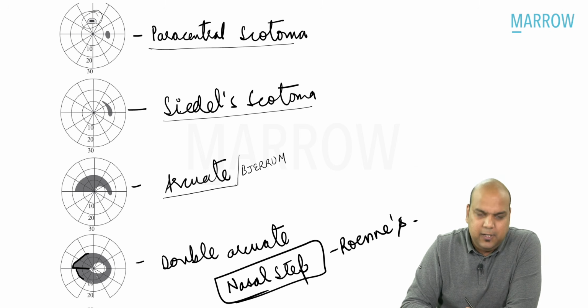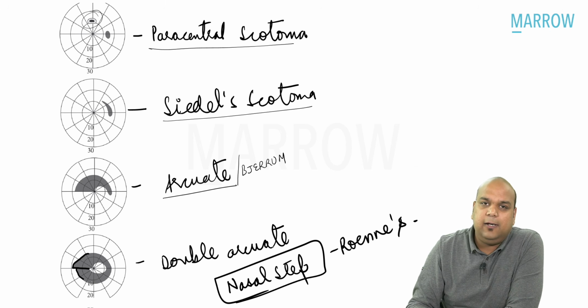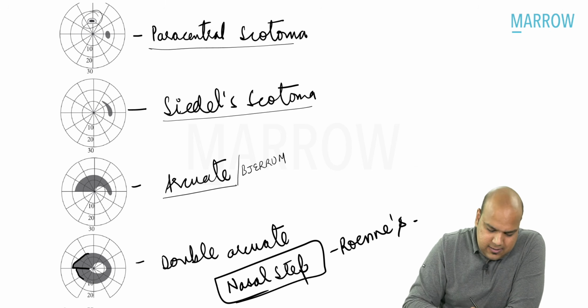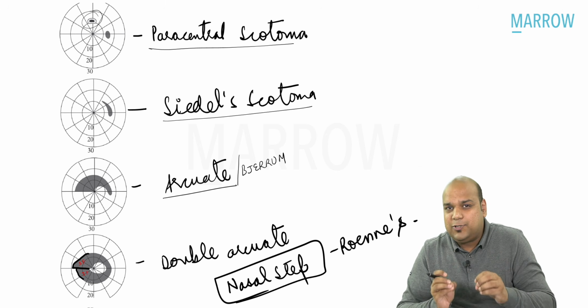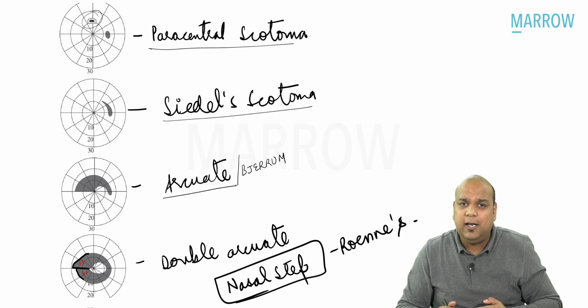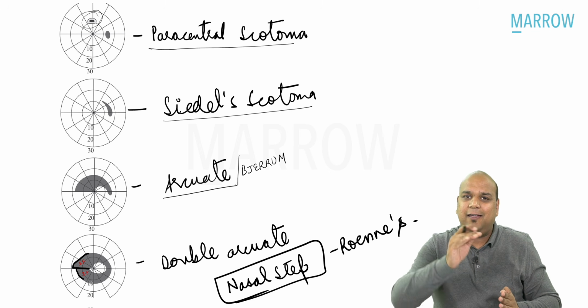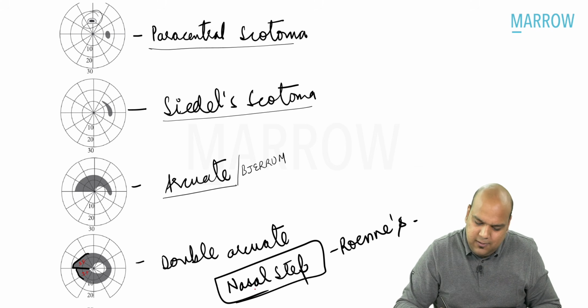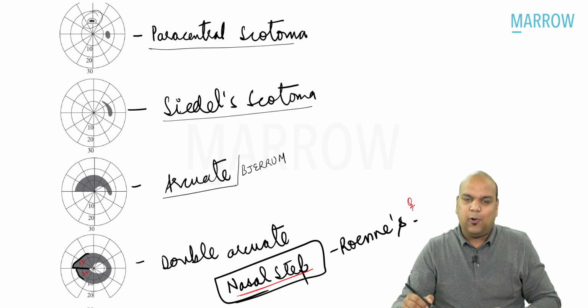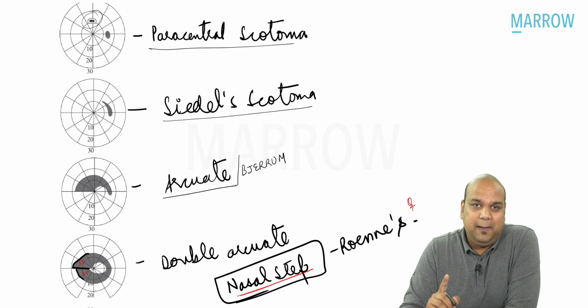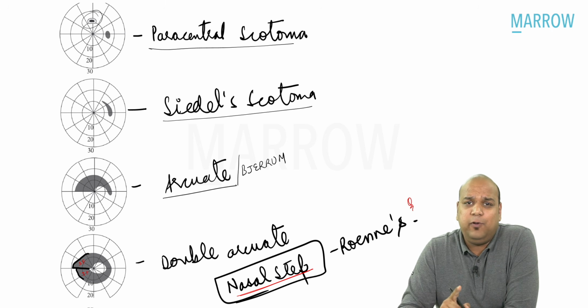Then it becomes superior and inferior both, double arcuate. When double arcuate occurs, then we need to pay attention, everybody. The superior field is more lost than the inferior field. It looks as if, due to the unequal loss of visual fields in the superior and inferior hemisphere, a staircase or a step has been formed. Step defects, and a nasal defect is known as Roenne's nasal step defect. I hope we remember this. I hope we comprehend this.